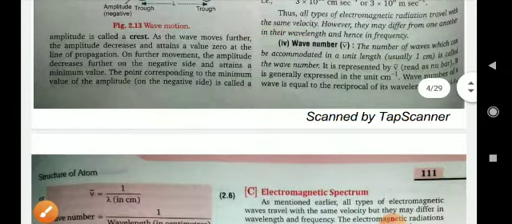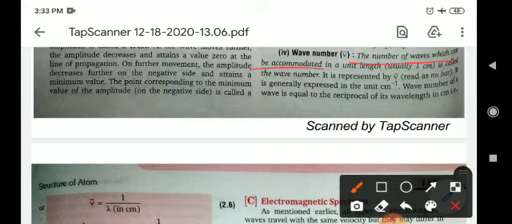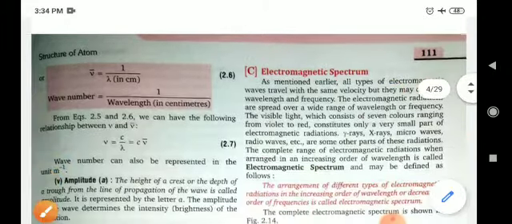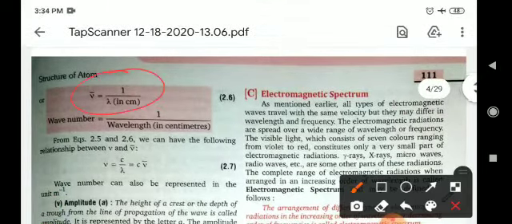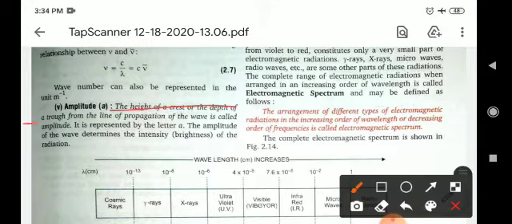Next, wave number, nu bar. The number of waves which can be accommodated in a unit length is called the wave number, and it is represented by nu bar. It is generally expressed in units of centimeter inverse. The wave number of a wave is equal to the reciprocal of wavelength in centimeter, that is, nu bar equals 1 upon lambda. Okay, or you can write nu bar equals nu by c, that is, nu equals c nu bar. Now amplitude: the height of the crest or the depth of the trough from the line of propagation of the wave is called amplitude.